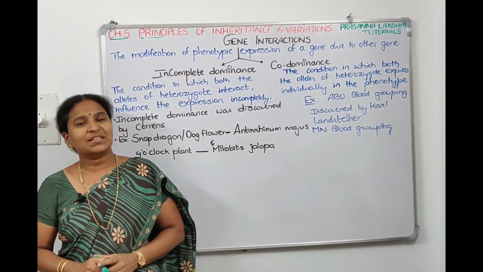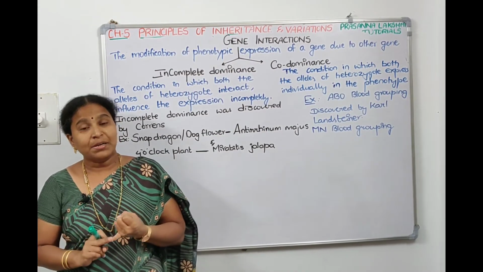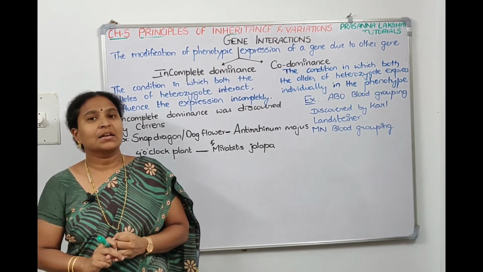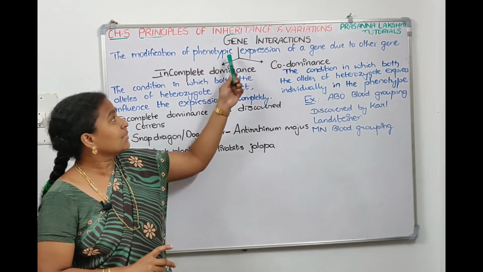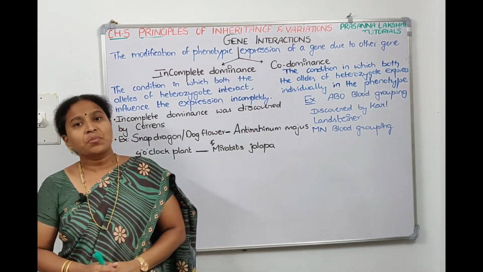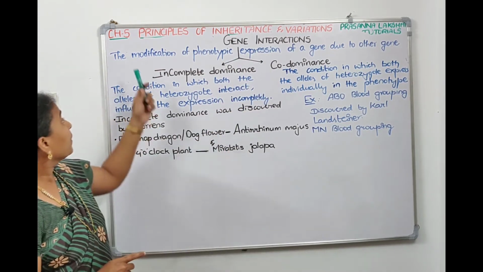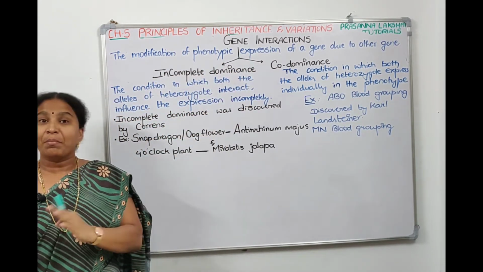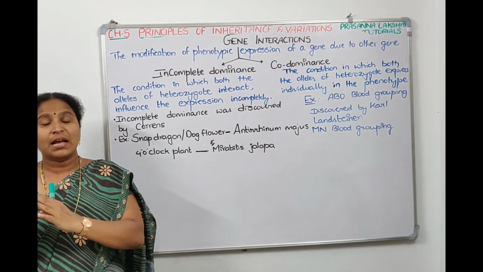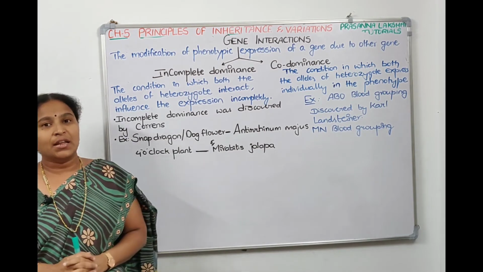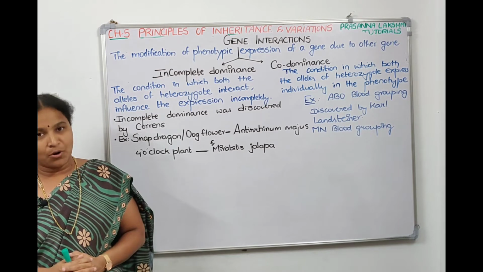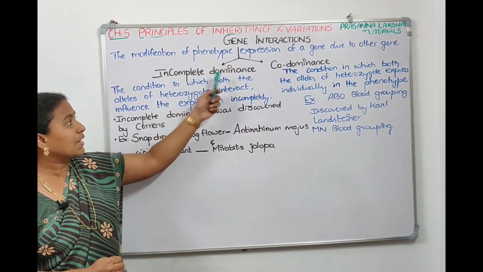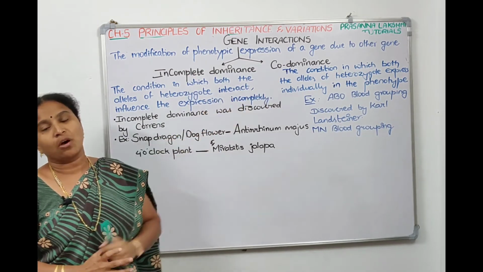The next topic is incomplete dominance. Incomplete dominance and codominance are not Mendelian inheritance. They come under a separate topic called gene interactions. What do you mean by gene interactions? It means the modification of the phenotypic expression of a gene by another gene. The other gene has impact on this gene, so we call them interactions among the genes. For gene interactions, we can take 2 examples: one is incomplete dominance and the other is codominance.